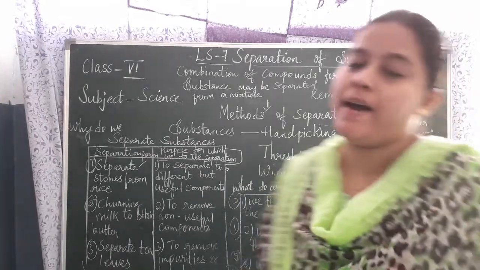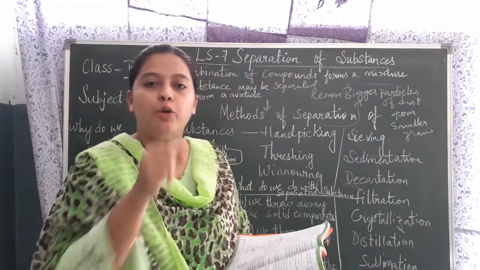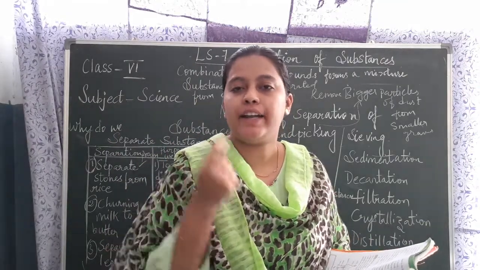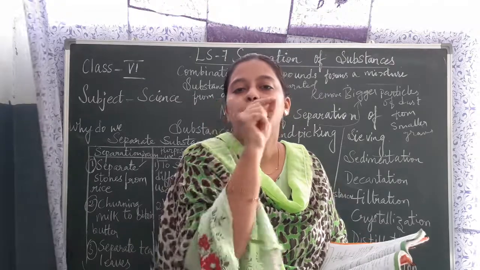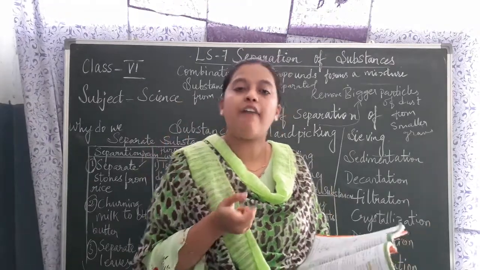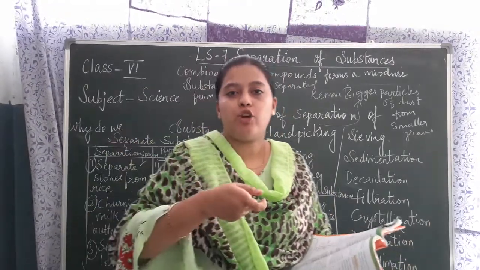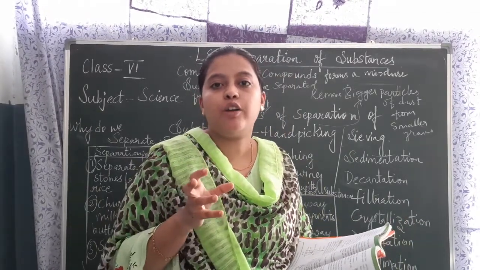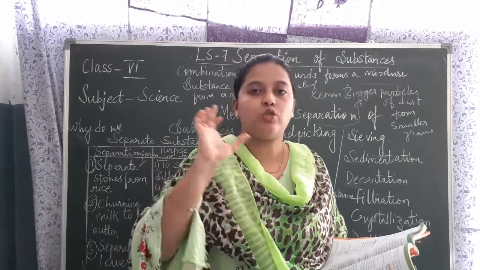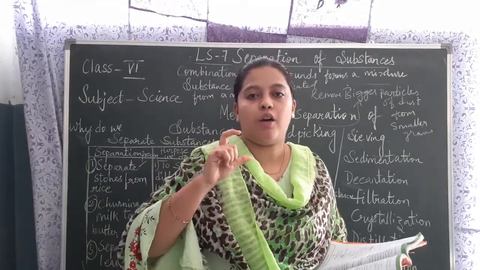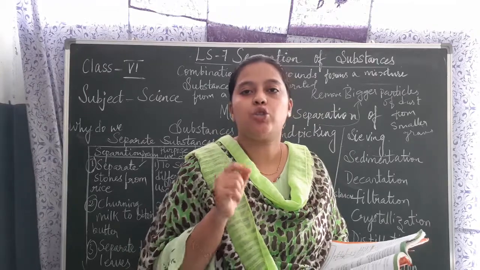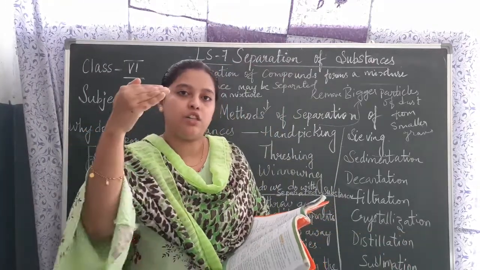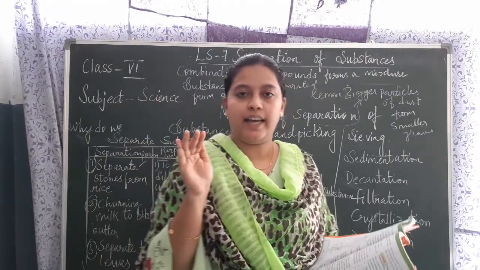See children, for chromatography, as I said, we are taking a chalk. You need to mark it with an ink. From the bottom you can mark an ink. Okay, with the help of ink, you will just mark a line on the chalk. After marking that, you need to place it in a plate. In the plate, you add some water. Don't add too much water. You must make sure that the water does not touch the marked area, whatever you have marked with ink. After some time, what will you observe?